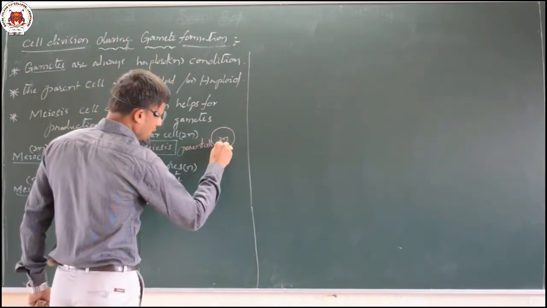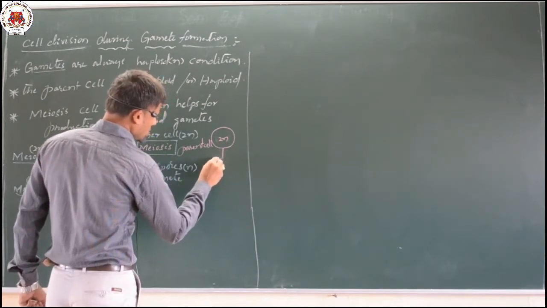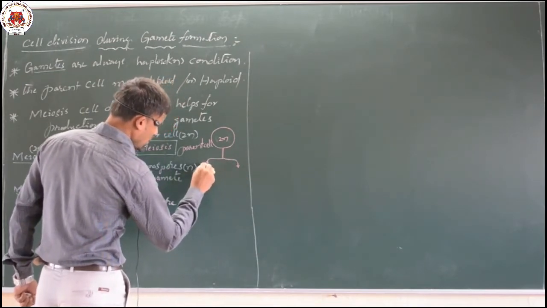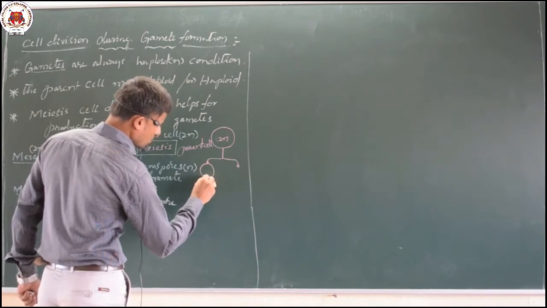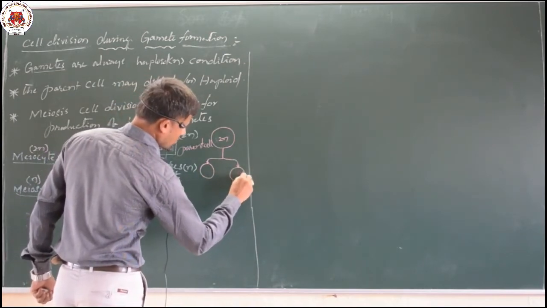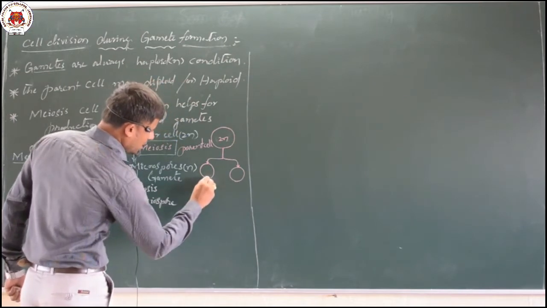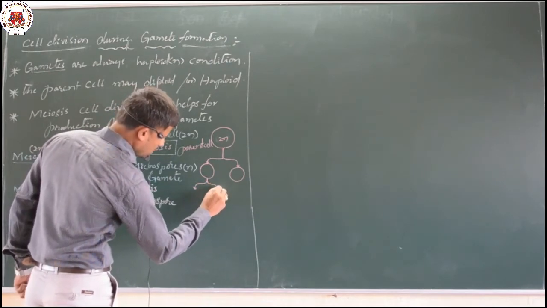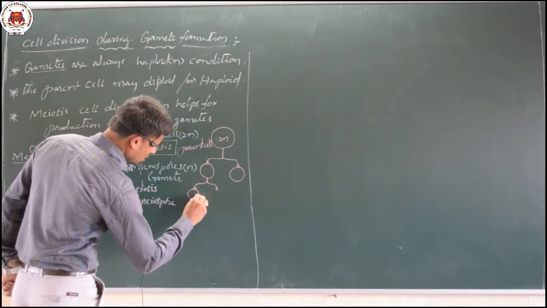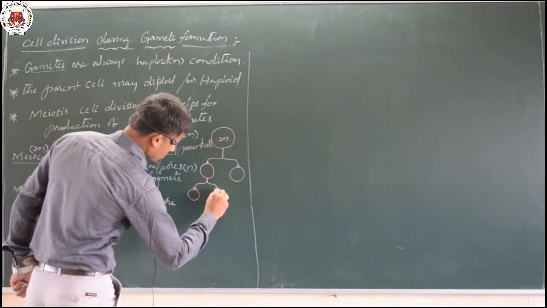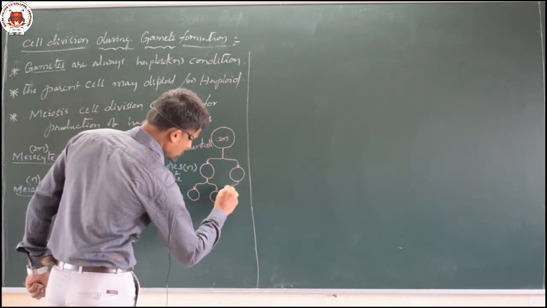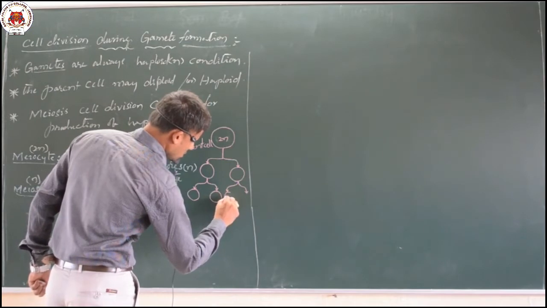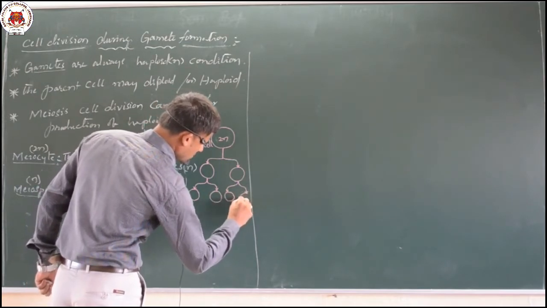It undergoes meiosis 1 to produce two cells. Then each of the cells participates in meiosis 2, completing the meiosis process, and each cell produces two cells.